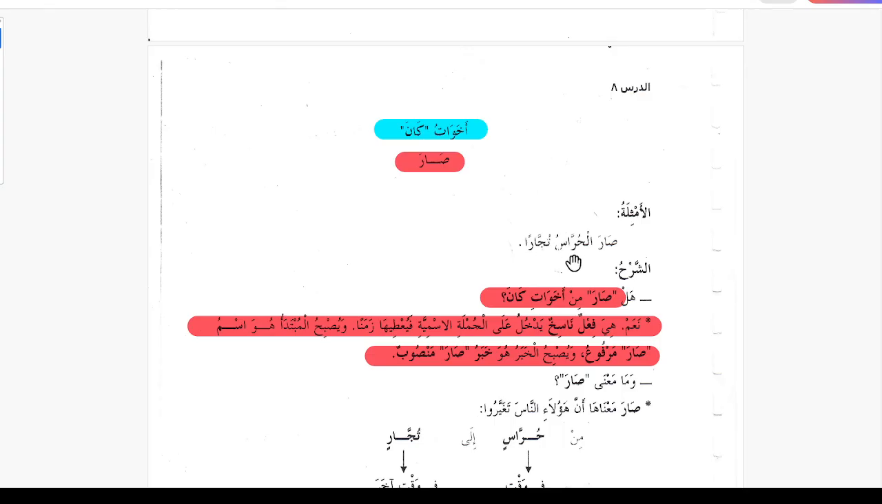So they became merchants. So Hurras, the guards or the security people, the guards became merchants. They became businessmen.